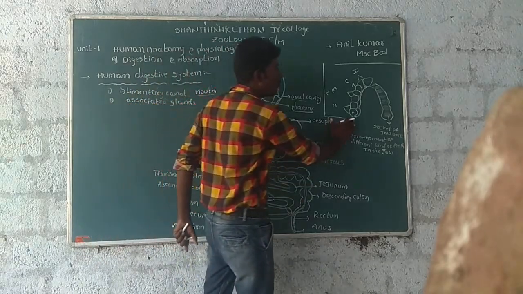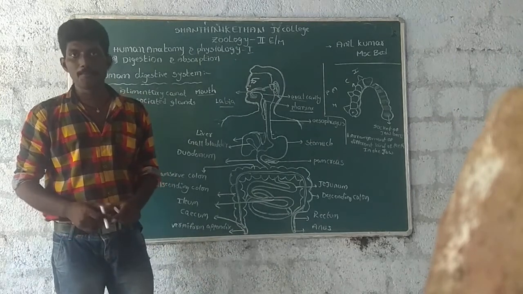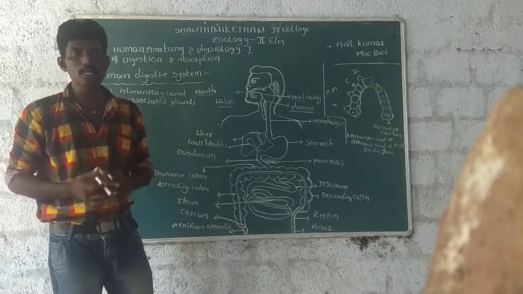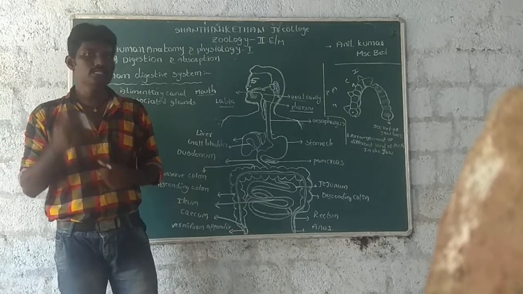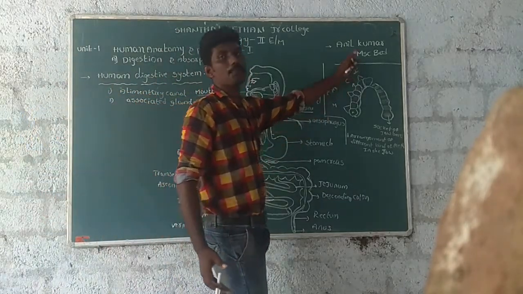Next, at the base of the buccal cavity, the jaw bones are present. In the jaw bones, different types of teeth are present.